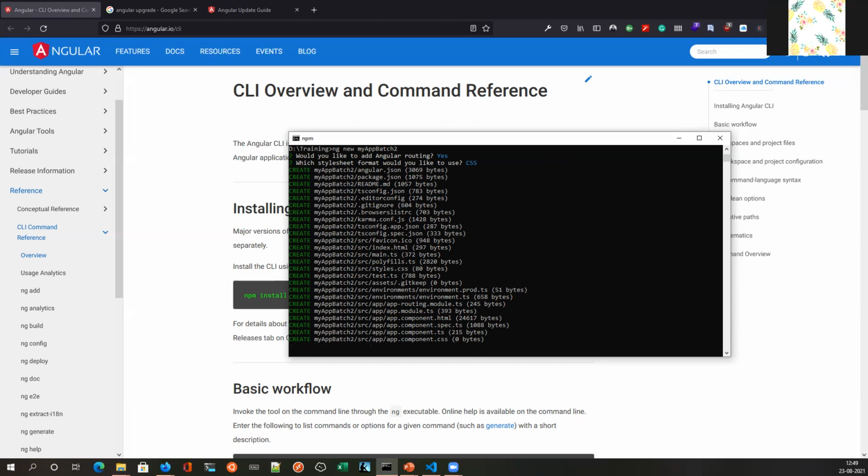Yes, Chintan, can you show me once again that previous npm install? I actually restarted my system. So this is the command: ng new and then the application name.